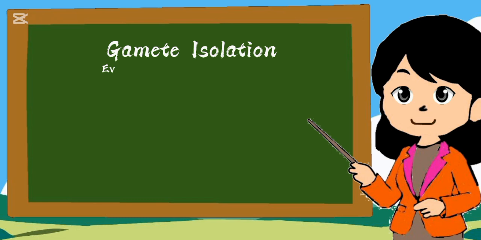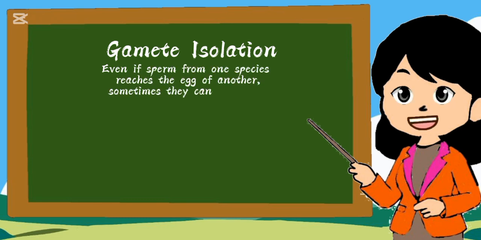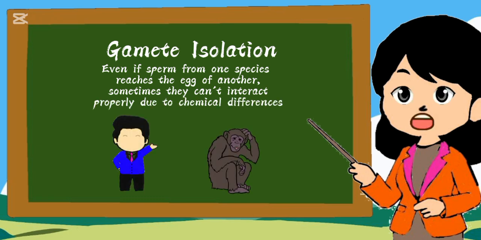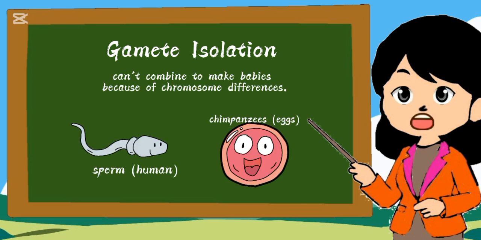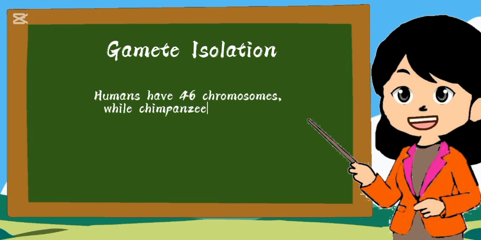Next is gamete isolation. Even if sperm from one species reaches the egg of another, sometimes they can't interact properly due to chemical differences. For example, humans and chimpanzees are closely related, but sperm and eggs from humans and chimpanzees can't combine to make babies because of chromosome differences. Humans have 46 chromosomes, while chimpanzees have 48, so their chromosomes don't match up properly. Even if human sperm reached a chimpanzee egg, fertilization wouldn't happen. The sperm and egg can't work together to create an embryo because their genetic information doesn't align properly.